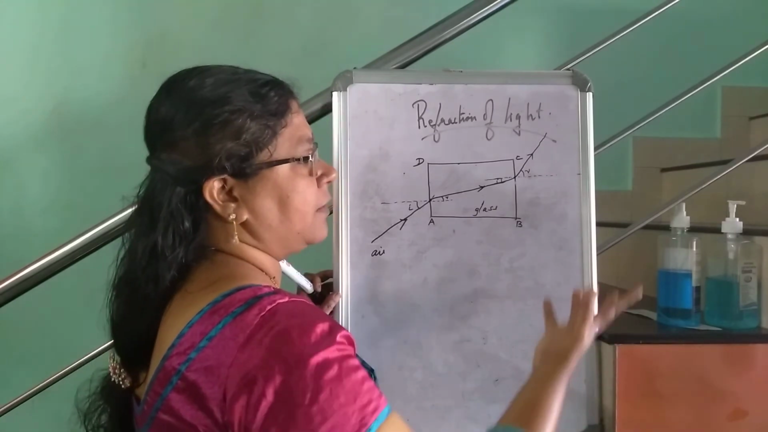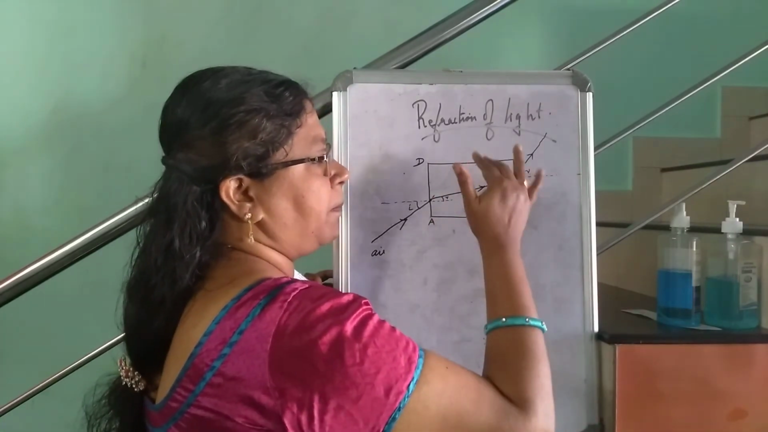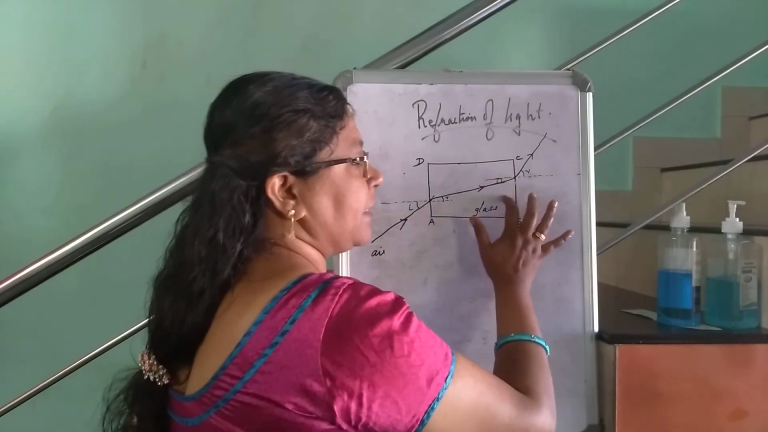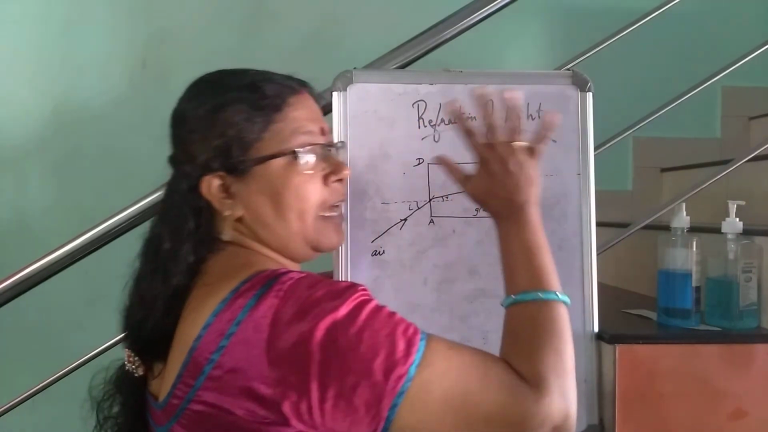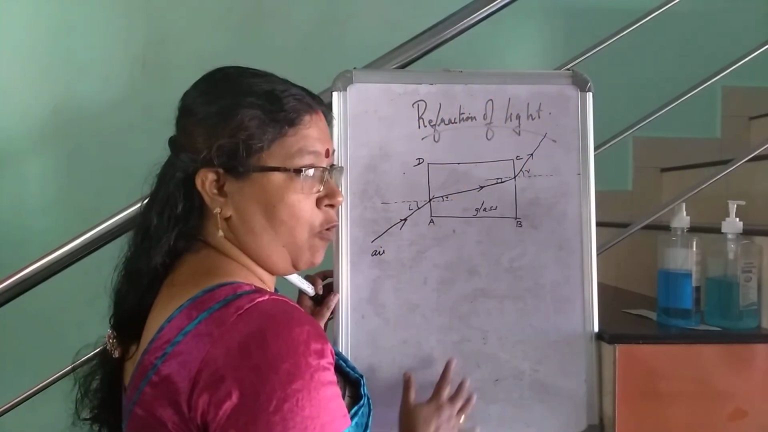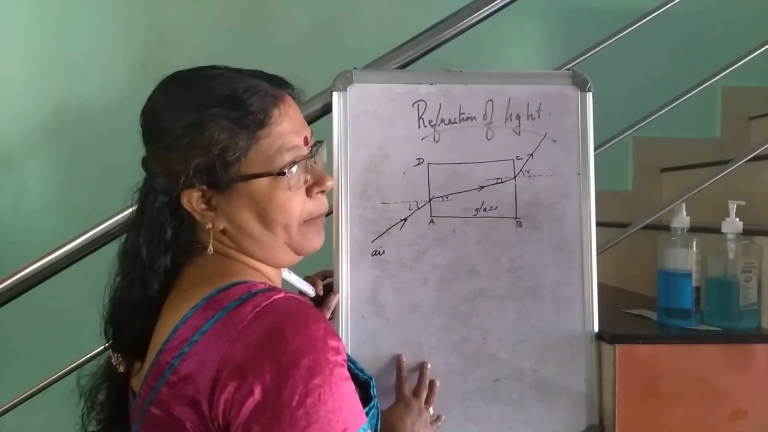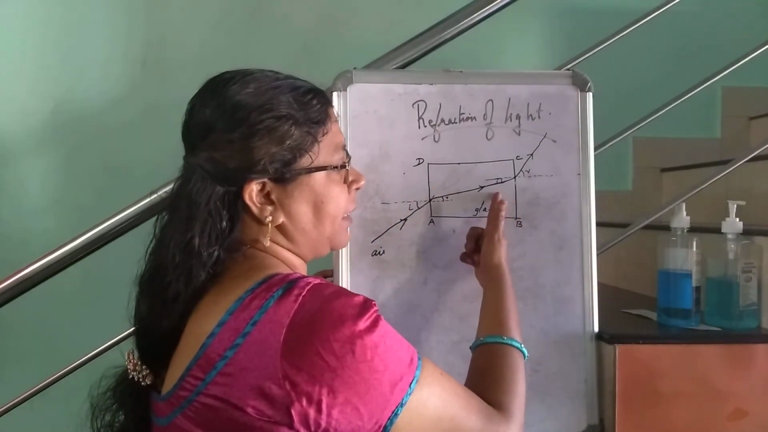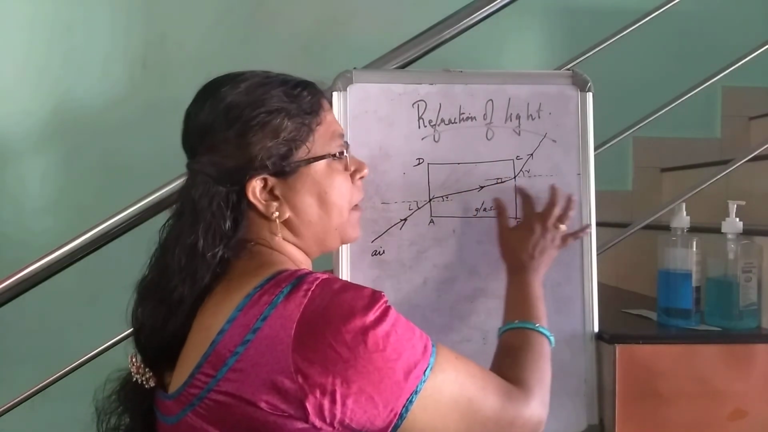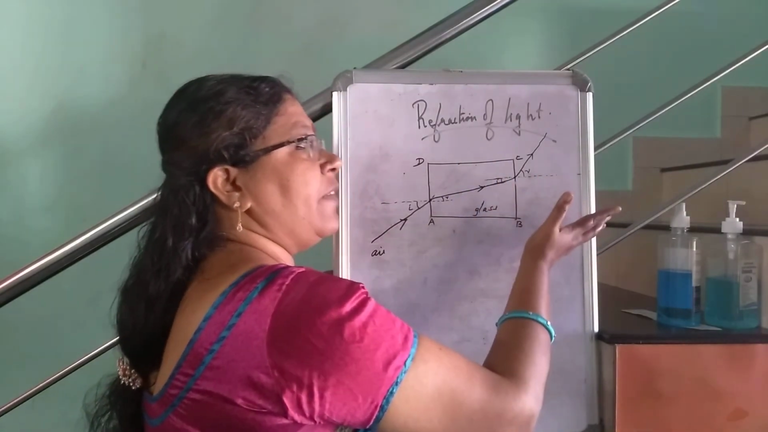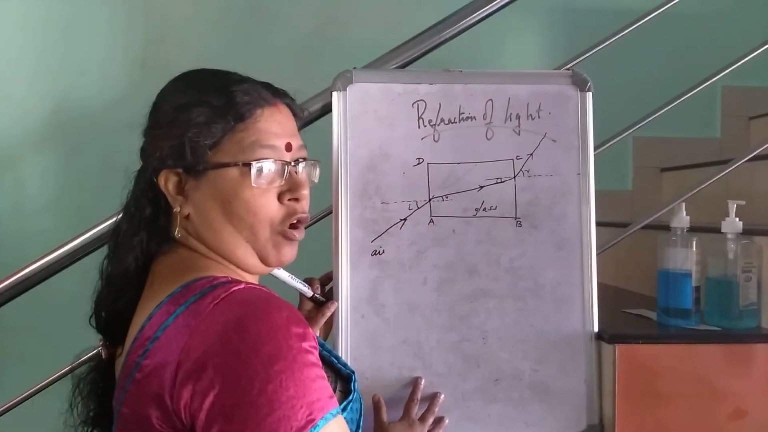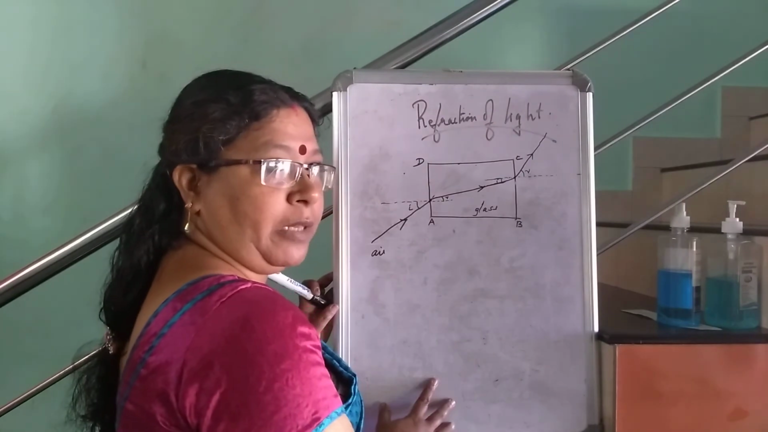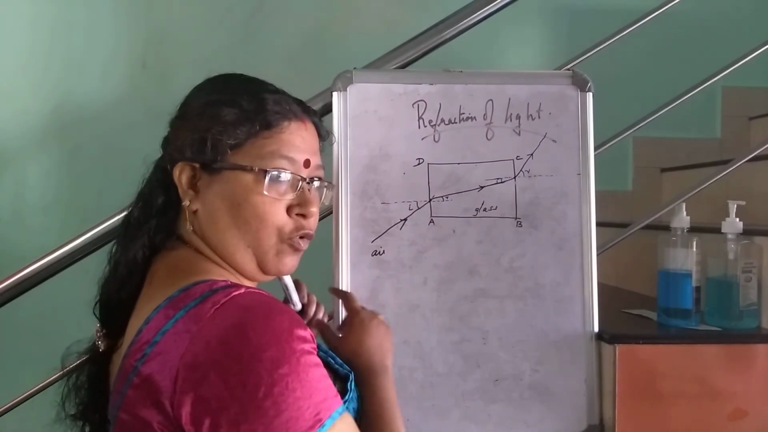And what happened next? When a ray of light comes out from a denser medium towards a rarer medium, from a more denser medium to a less denser medium, a less denser medium being termed a rarer medium, it deviates away from the normal. It should have moved like this, but it deviates away from the normal. These are the two conditions.